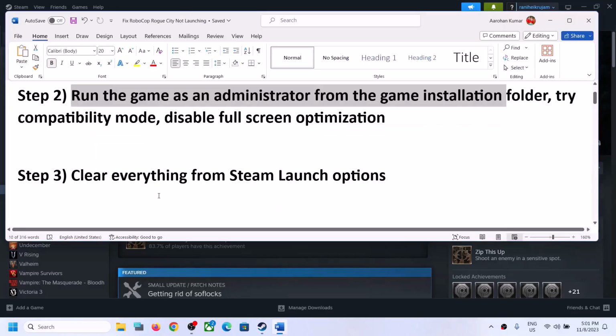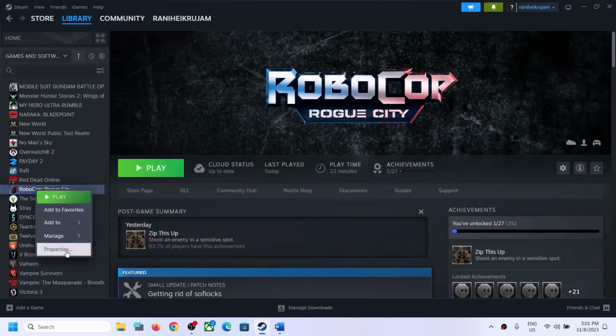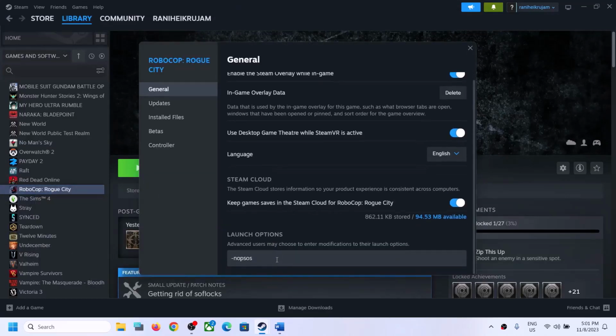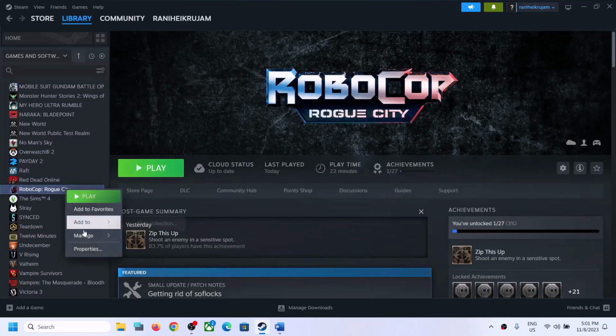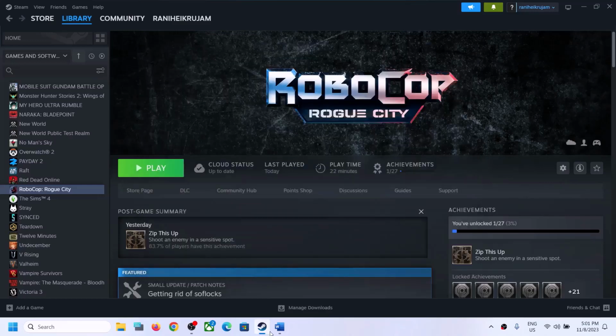Now the next step is to clear everything from the Steam launch options. Right click on the game, select properties, and if you have anything in the launch option, remove it, clear everything, and then launch the game and check. If you want, you can try typing -dx12 over here and then launch the game. If this does not work, you can remove this and then follow the next step.